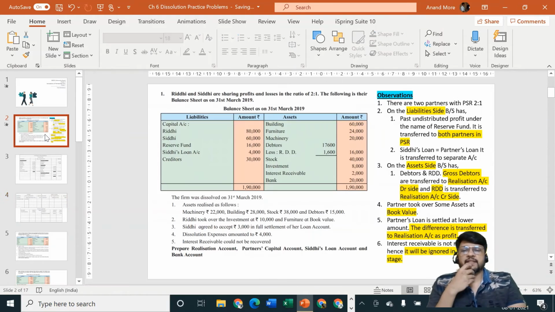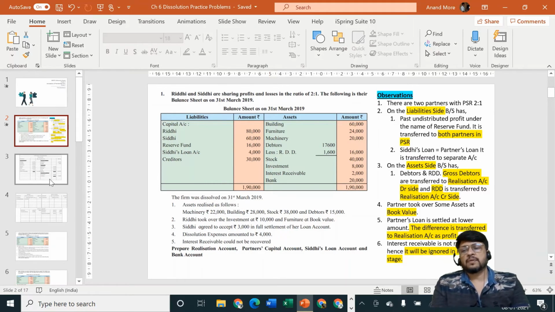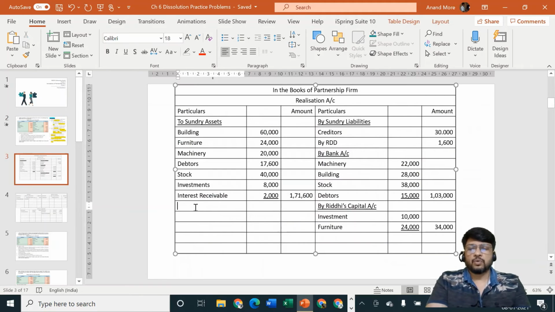Okay, next step. Dissolution expenses amounted to rupees 4,000. Expenses should go to P&L account debit side, but we don't have a P&L account. We have the eldest brother of P&L account, the name is realization account. Entry is realization account debit to cash or bank account. But we'll have to be very careful.